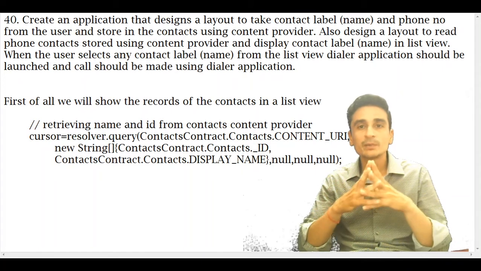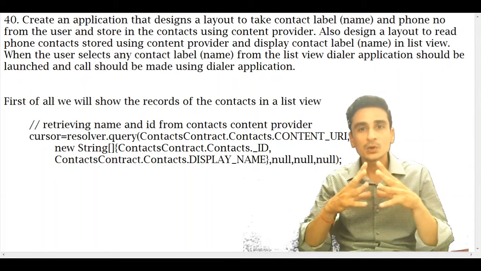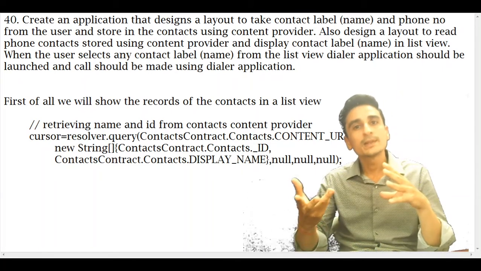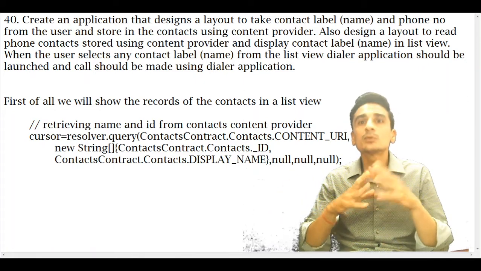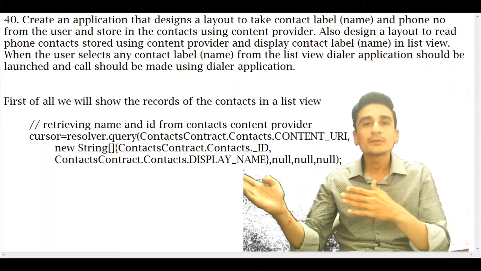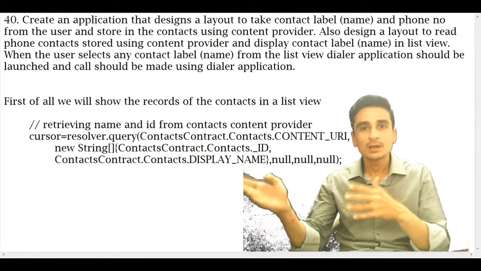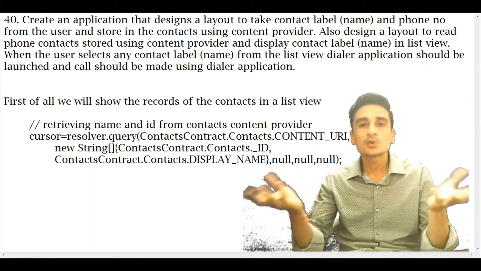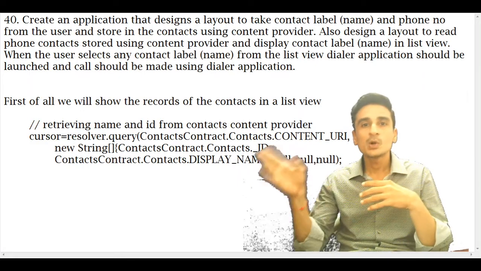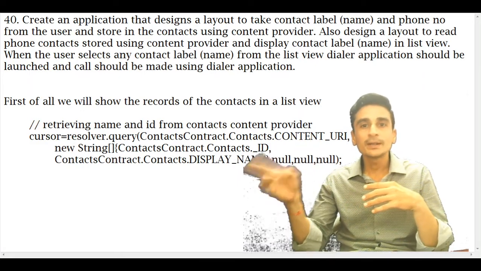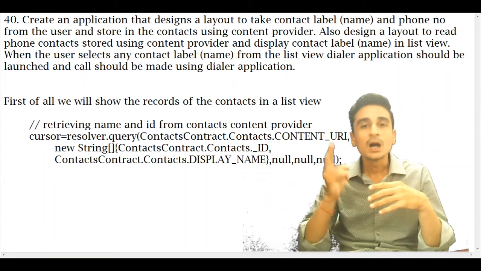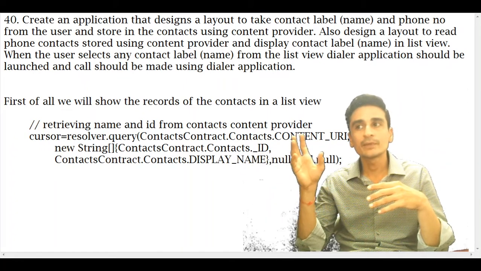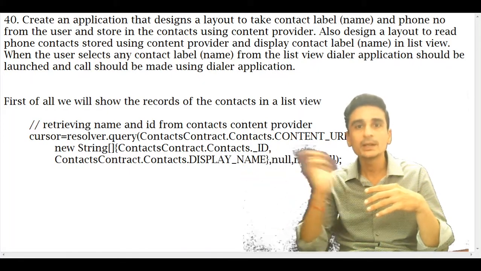Both these columns will be read by us, and we will put this in the list view. Now for putting this data of the contact content provider in a list view, what should we do? Very simple, because that content provider internally is a SQLite database, and we know the mechanism of how to view the records of a SQLite database table in a list view.